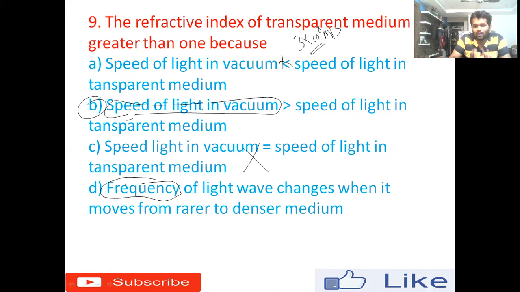Frequency depends on the source of the light, from where the light comes. It does not depend on whether it is a rarer or a denser medium. So the right answer is option B: the speed of light in vacuum is greater than the speed of light in a transparent medium.